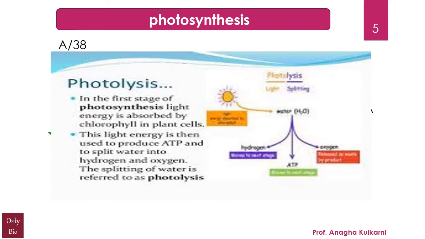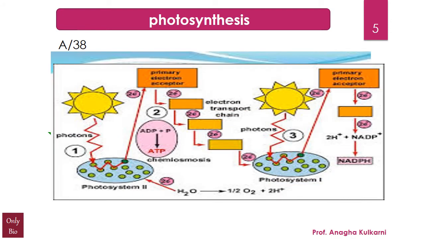Now friends, please remember, photolysis is the process which releases oxygen. It is the first stage of photosynthesis, right? When the light energy is absorbed by the chlorophyll, this energy is then used to produce ATP and to split the water into hydrogen and oxygen, the process being called photolysis. It is also at times called the Hill's reaction. Now you can look on the screen here.